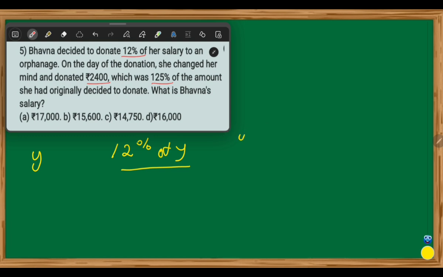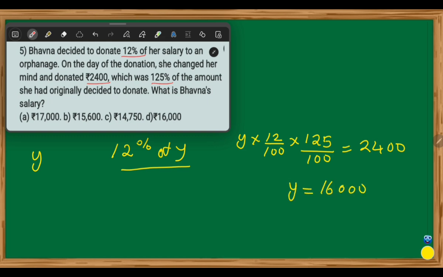Therefore, we can write Y into 12 by 100 into 125 by 100 is equal to 2,400. By solving this, we get Y is equal to 16,000. Therefore, D is the correct choice.